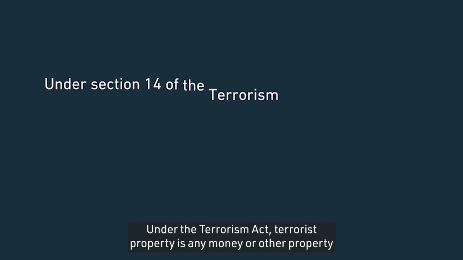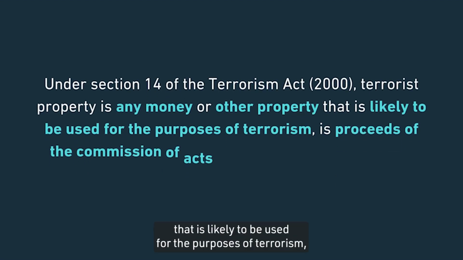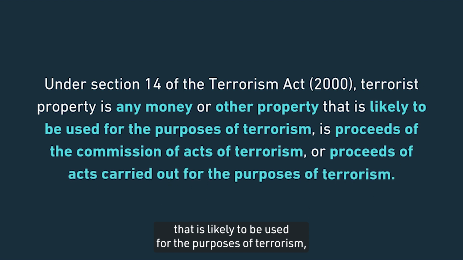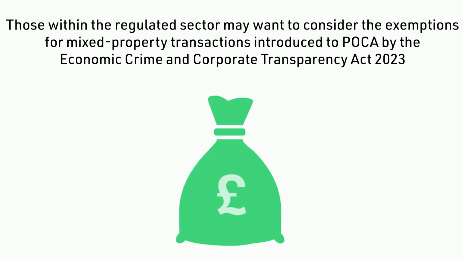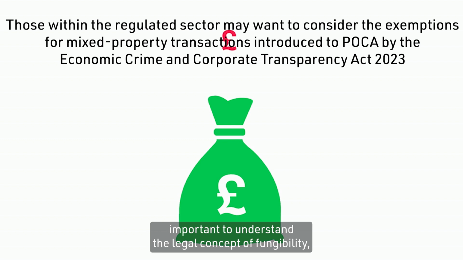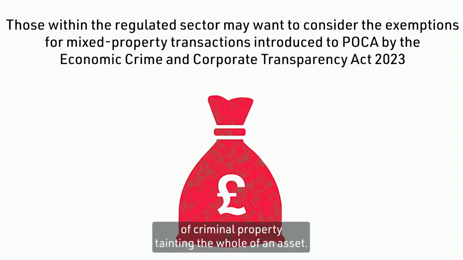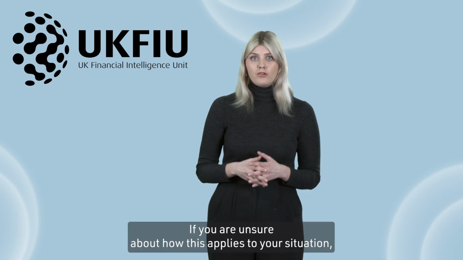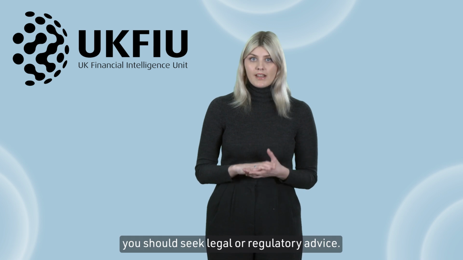Under the Terrorism Act, terrorist property is any money or other property that is likely to be used for the purposes of terrorism, is proceeds of the commission of acts of terrorism, or proceeds of acts carried out for the purposes of terrorism. It is important to understand the legal concept of fungibility, which may result in a relatively small amount of criminal property tainting the whole of an asset. If you are unsure about how this applies to your situation, you should seek legal or regulatory advice.